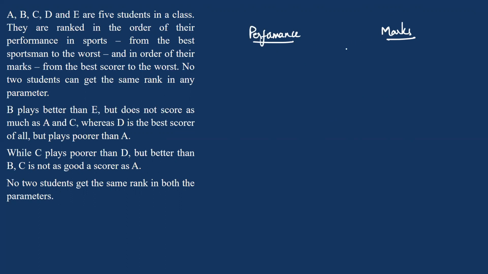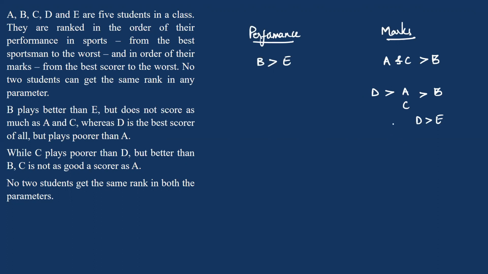Now, B plays better than E, but does not score as much as A and C. So B plays better than E, but does not score as much as A and C. So both A and C scored more marks than B. Whereas D is the best scorer. So D scored more than A, C, who scored more than B, and D scored more than E also.